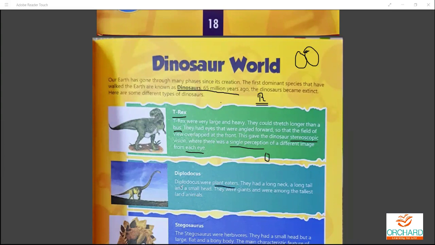I remember this being portrayed in that particular movie, where the sloth used to glide in this area in the Ice Age movie. I think you can imagine it from that movie. The Diplodocus is exactly the same. It's a plant eater, a herbivore, with a long neck and a very small head, and they are among the tallest animals. They are actually terrestrial animals, the tallest ones. Very good. Moving on to the next thing.